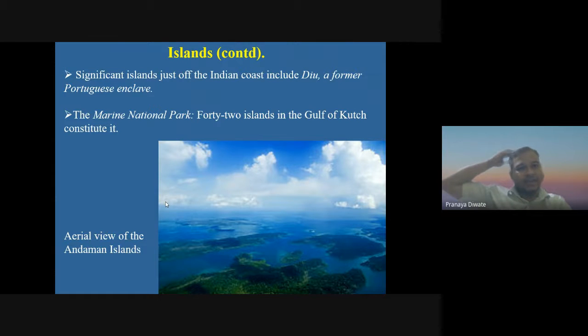Then the islands have a significant share of the Indian coast, including those of former Portuguese enclaves. The Marine National Park, with 42 islands in the Gulf of Kutch, continues it.